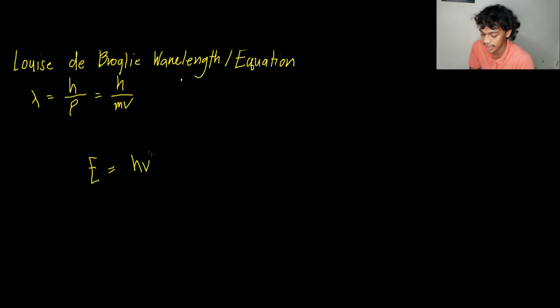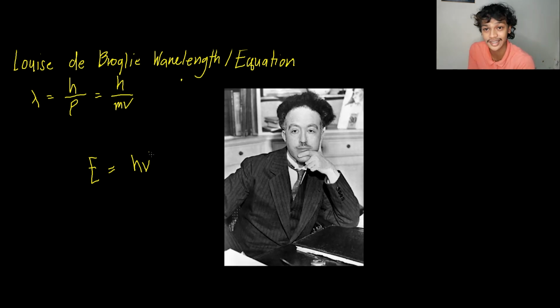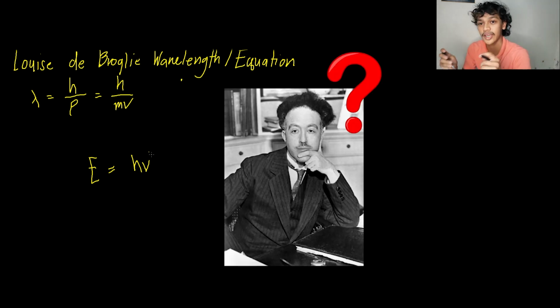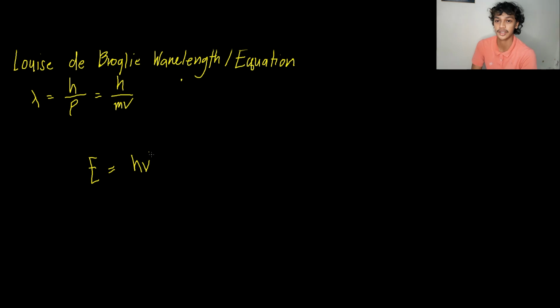And de Broglie thought that if light has wave and particle duality, so can the electron, because the electron is also a particle.